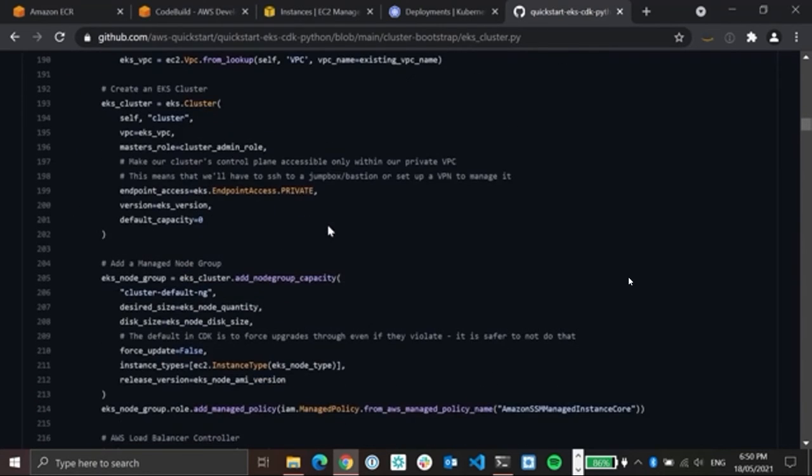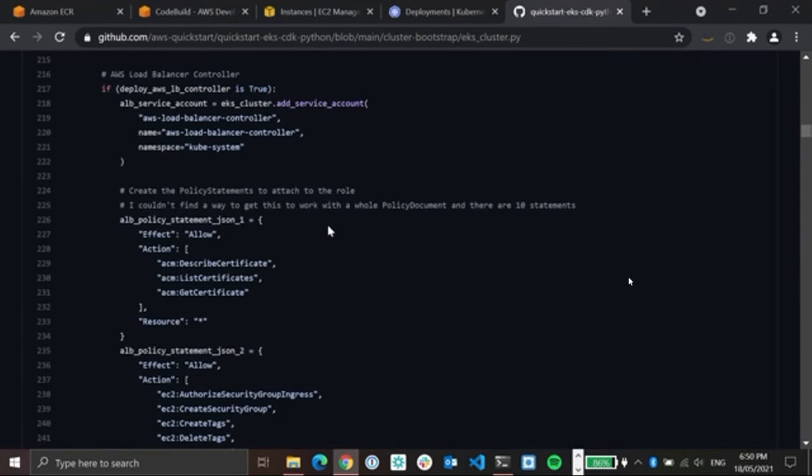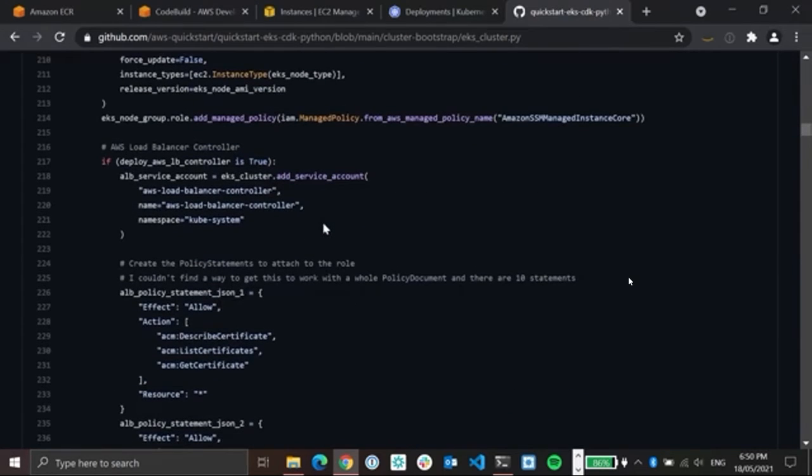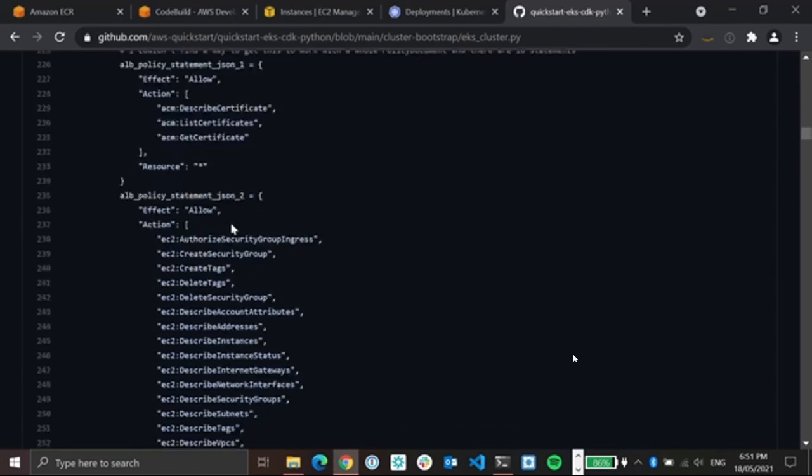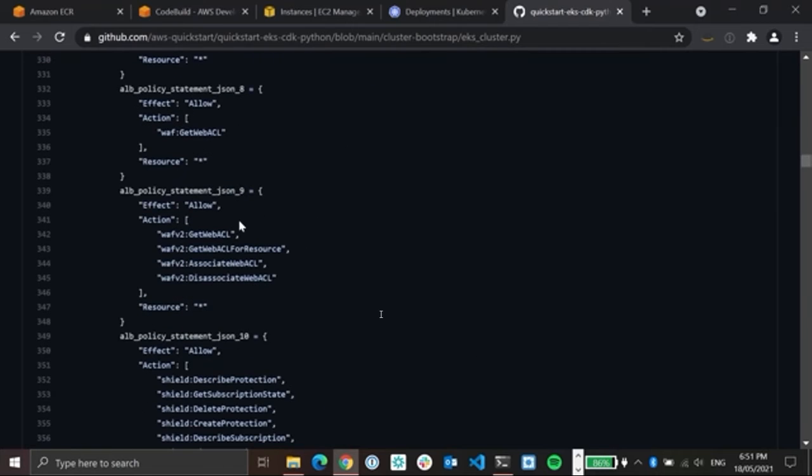A few interesting things to note about this template. As you can see here, CDK takes care of our IAM role to service account, or IRSA, mappings. As many of these add-ons are to configure AWS resources, having granular permissioning around their access to these resources is important. And the CDK makes it really easy and straightforward.